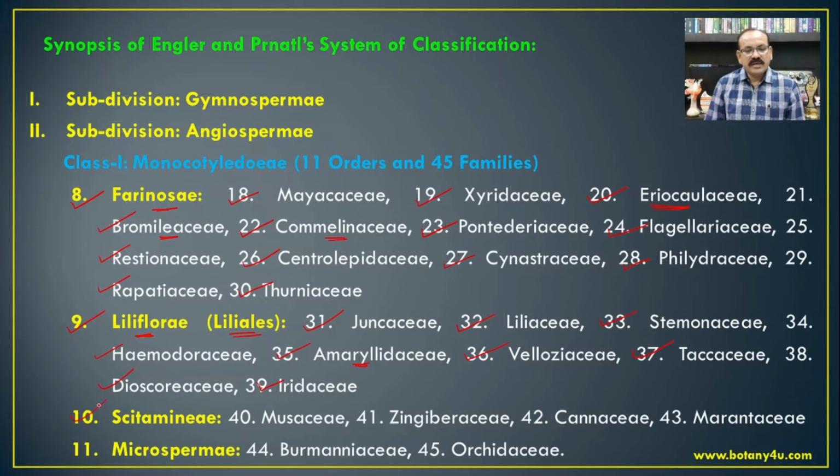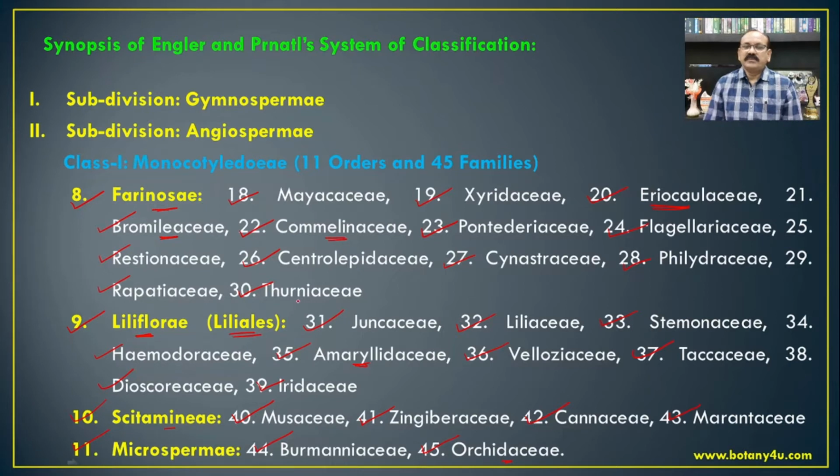The 10th order is Scitamineae, which includes the family Musaceae, that is Musa paradisiaca, the banana plant. Then Zingiberaceae, which includes Curcuma, Zingiber, and Costus, which are most common. Then Canna, from the family Cannaceae. Then Marantaceae. These are the families of the Scitamineae. And the last order in the monocotyledons in this system of classification is Microspermae, with Burmanniaceae and Orchidaceae.